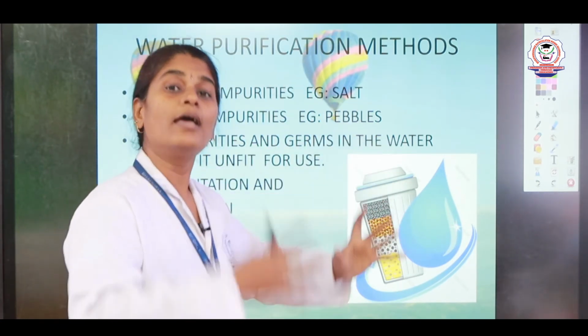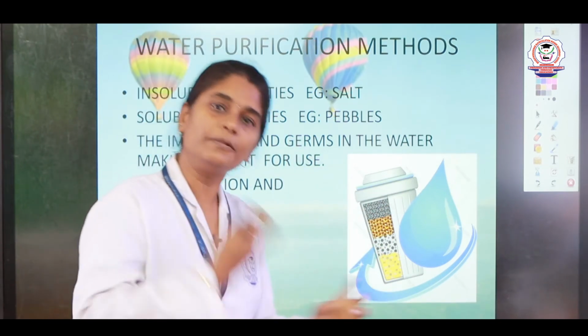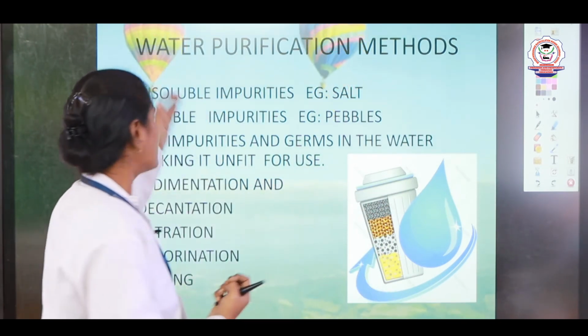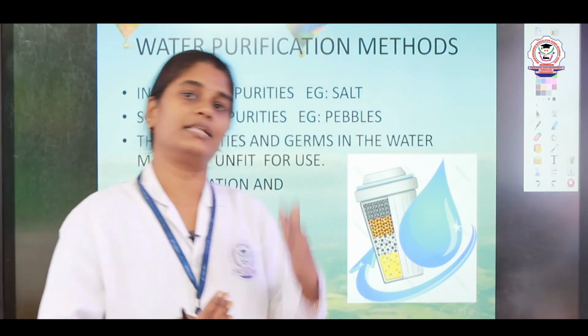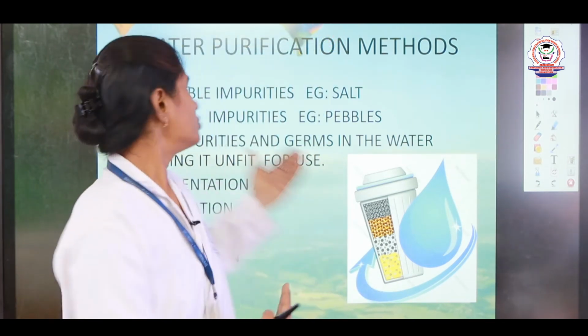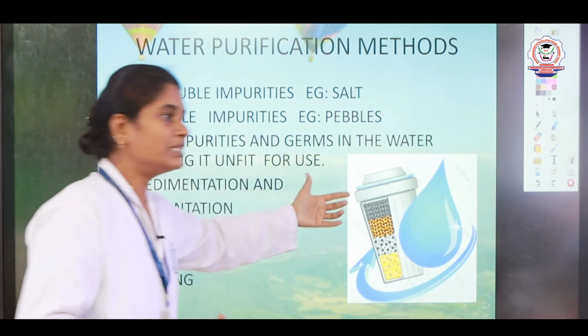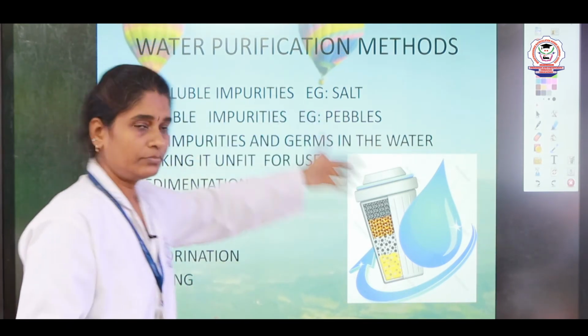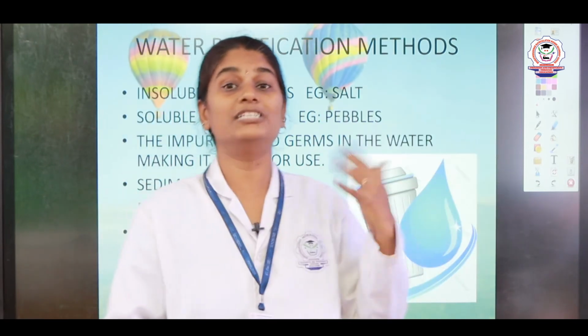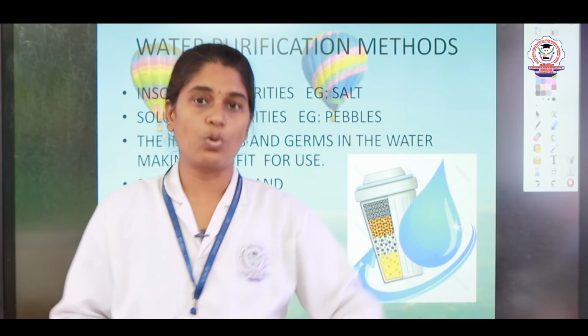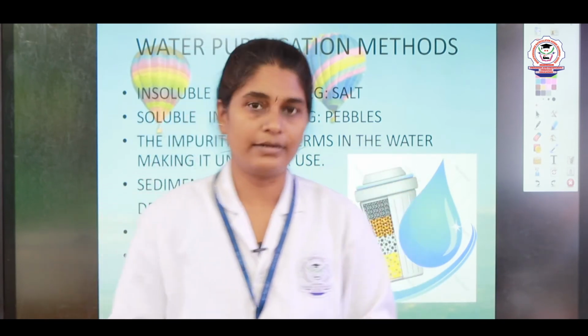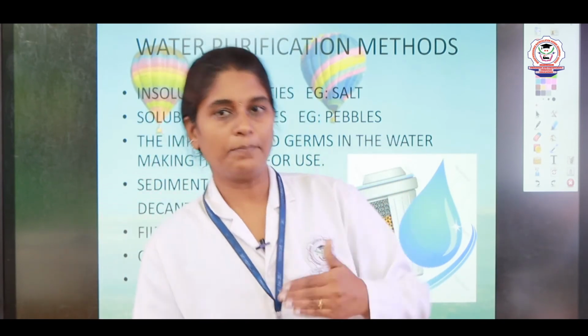So, how can we purify the water from the impurities? There are actually two types of impurities. One is soluble impurities, the other is insoluble impurities. Examples of soluble impurities are salt and sugar, but insoluble impurities can be pebbles, stones, mud, sand. So, these are all insoluble impurities.